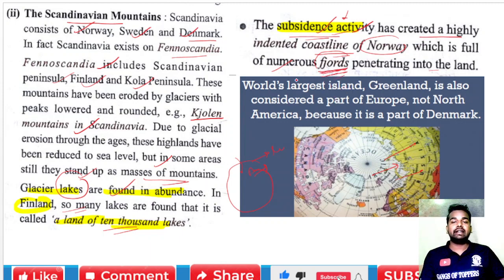Now we have to understand that we are talking about Greenland. Greenland is actually a part of Europe. Why? Because Greenland belongs to Denmark. Okay.